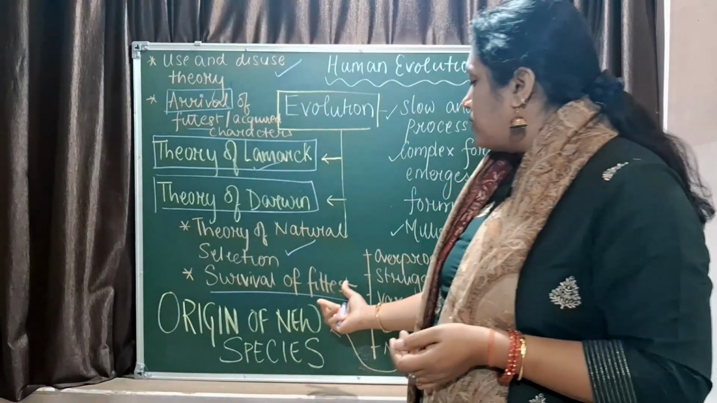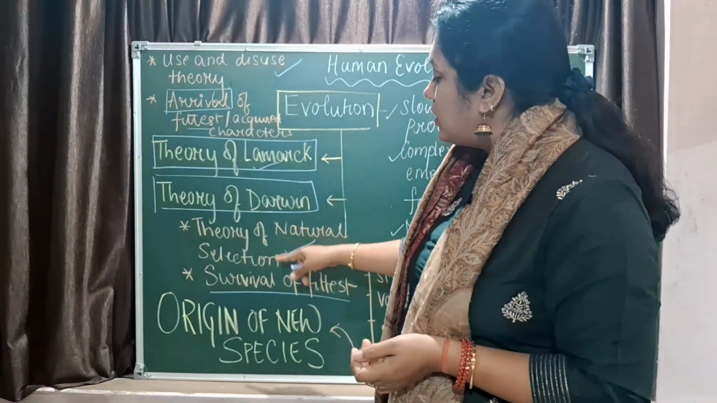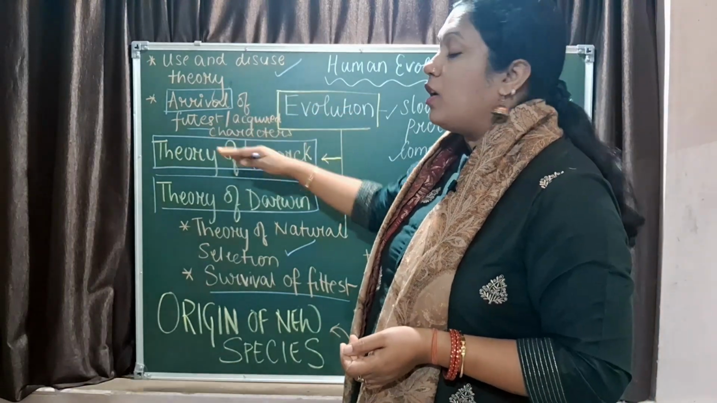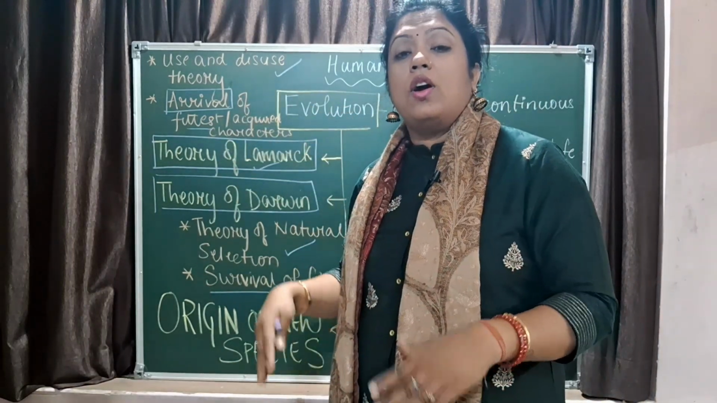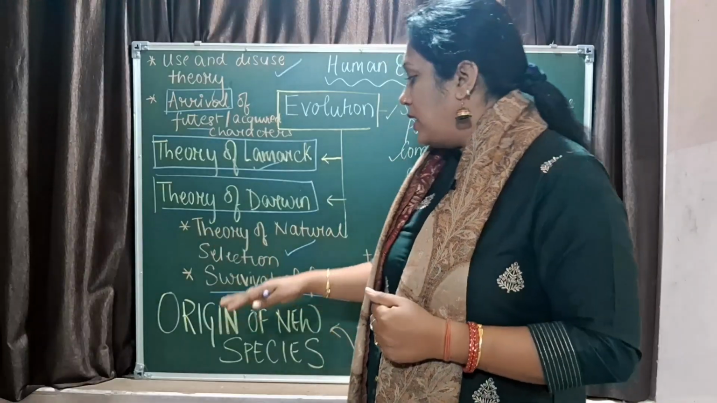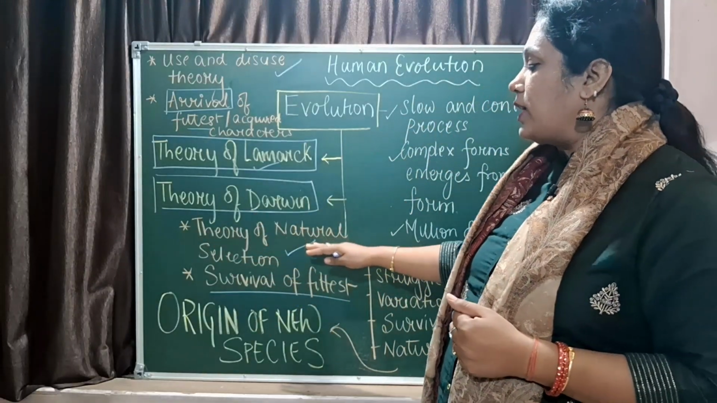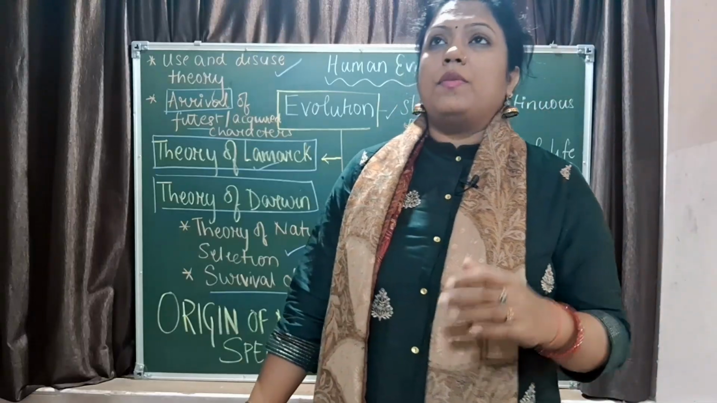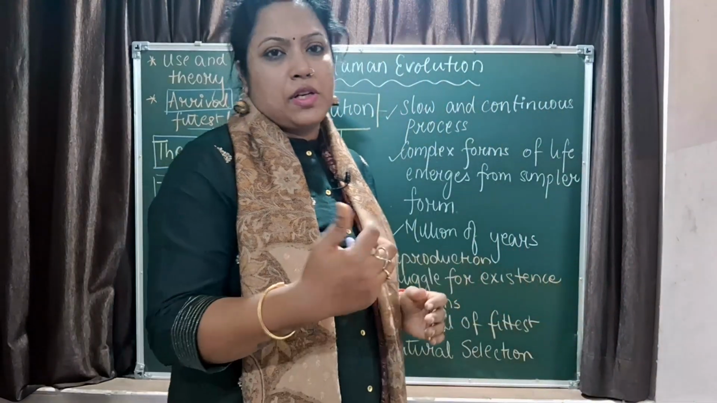Now he gave survival of the fittest. So these two words are very important. Lamarck: use and disuse theory, theory of arrival of the fittest or inheritance of acquired characters. And Darwin gave the theory of natural selection and also survival of the fittest. Now when Darwin was working, he gave certain points.